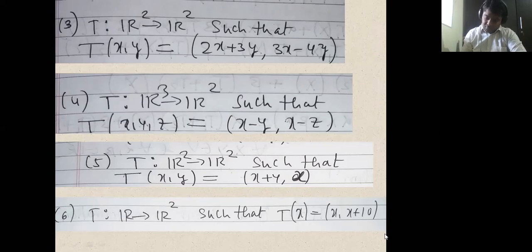So this is equal to 2 times alpha x1 plus 2 times beta x2 plus 3 times alpha y1 plus 3 times beta y2, comma, 3 times alpha x1 plus 3 times beta x2 minus 4 times alpha y1, in fact, minus 4 times beta y2.